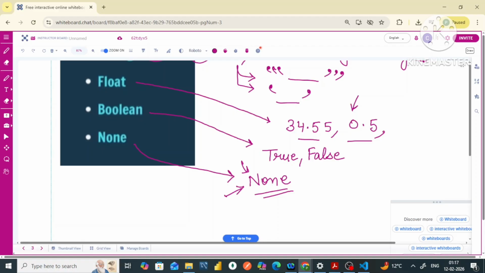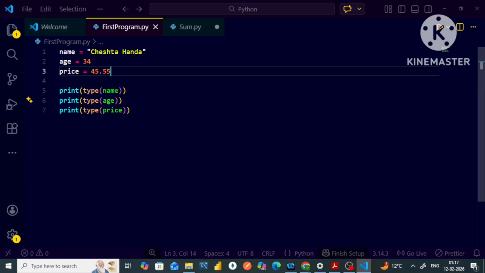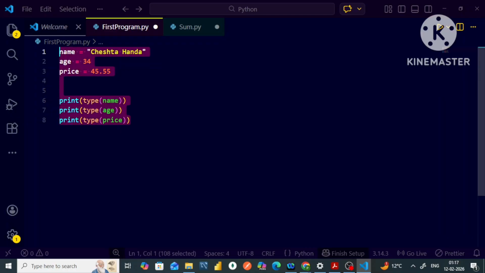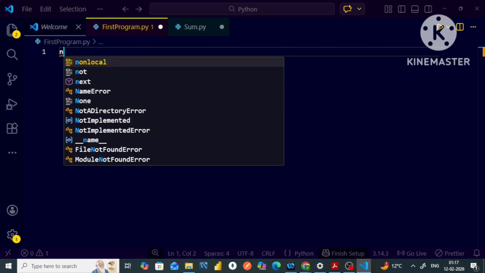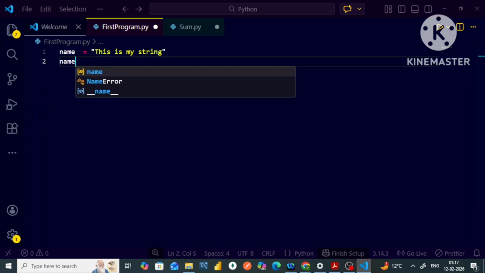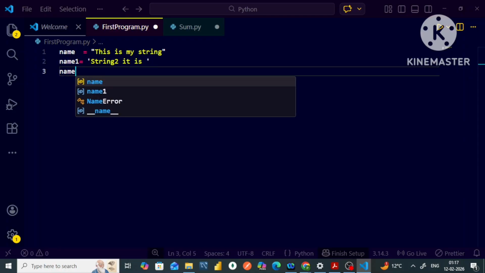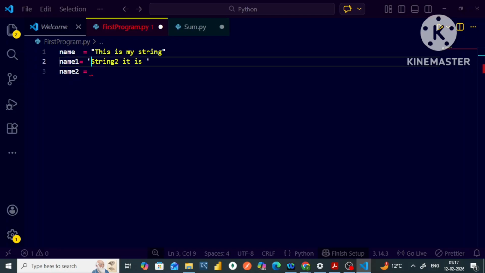Okay, so let me discuss a few more examples with you so that you can understand it better. Firstly, let me declare a string for you. I will write name as, you can say, this is my string. And then I will write name1 as, in single quotes, string 2. And then name2 is another variable I have declared.